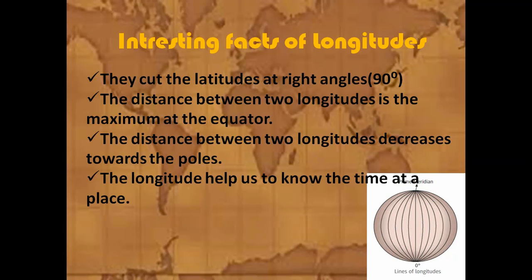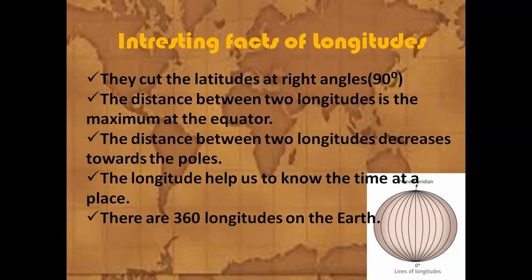Then the longest longitude, see, the longest longitude is known as prime meridian. This is it in center. That is known as prime meridian. The longitude helps us to know the time at a place.